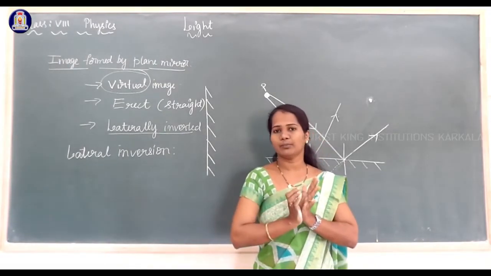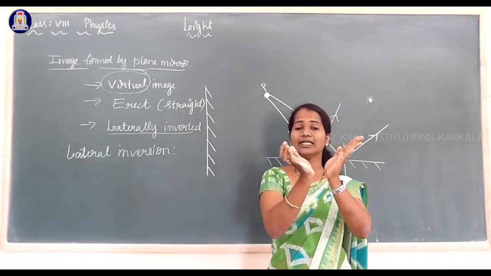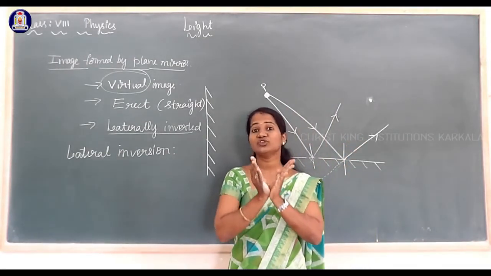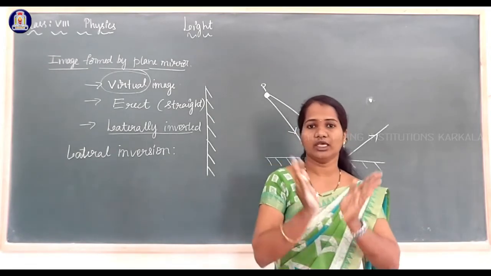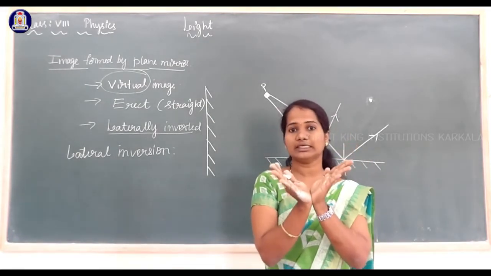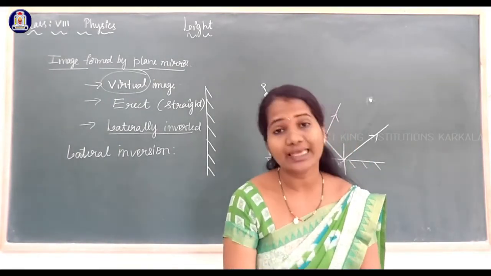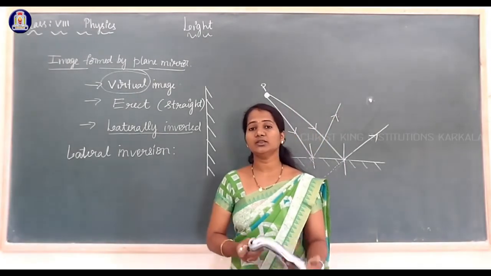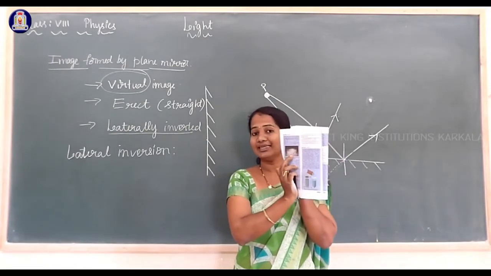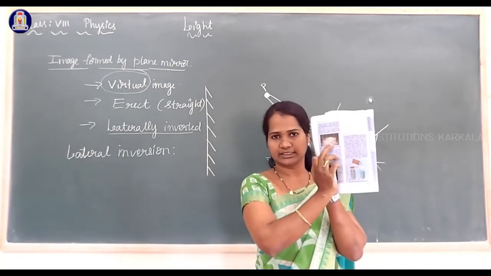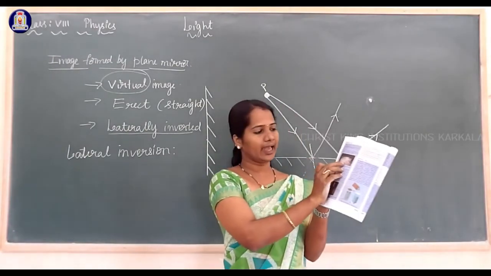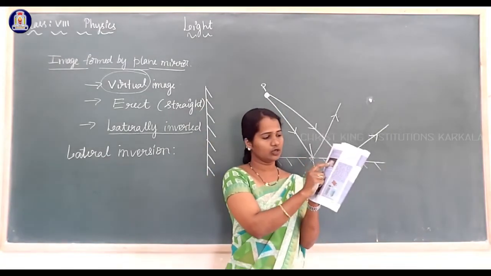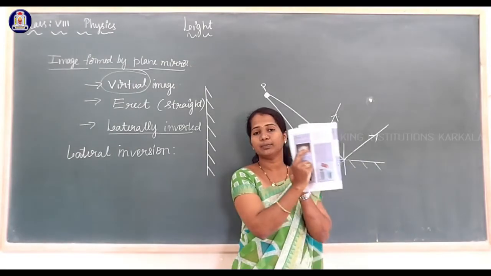So for example, if the angle between two mirrors is 90 degrees, the picture is given in your textbook. They have placed a coin between two mirrors and the angle between those two mirrors is 90 degrees. A coin is placed between two mirrors and the angle between these two mirrors is 90 degrees. So here we can get multiple images.